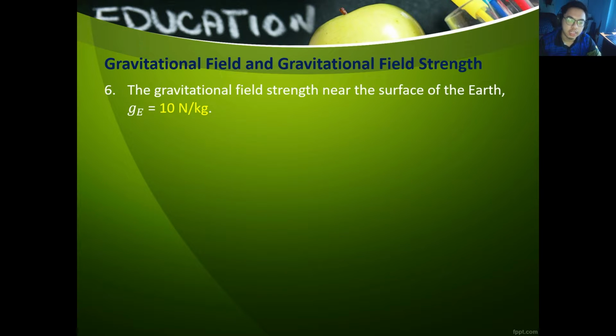Now, for Earth, there is a fixed value for its gravitational field strength, and this is 10 newtons per kilogram. So this is a number that you will have to remember for your exam and for your calculations. So here you have the symbol g and a small e next to it to signify that this is the gravitational field strength for Earth. So no matter where you go on Earth, the value of g is always 10.